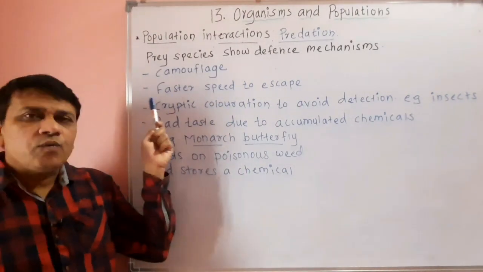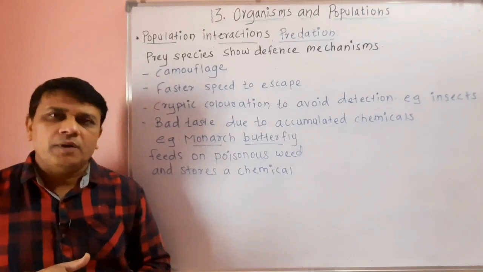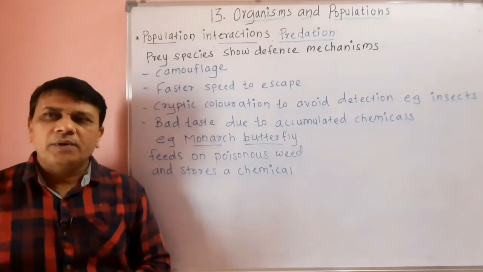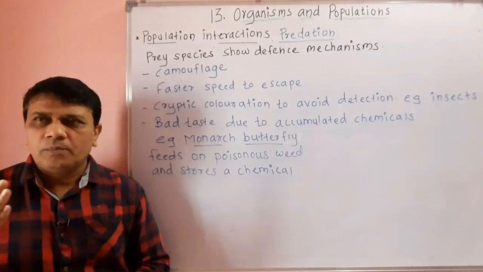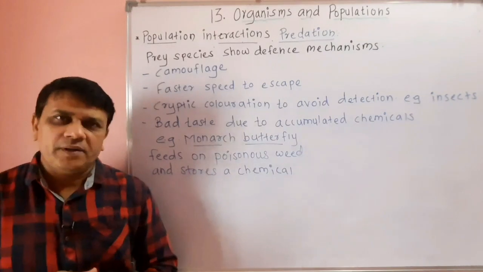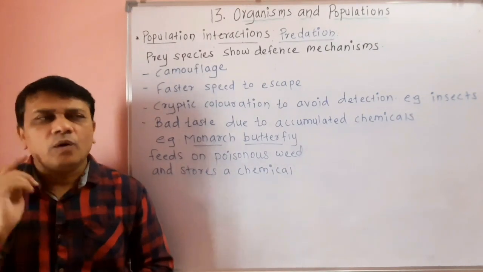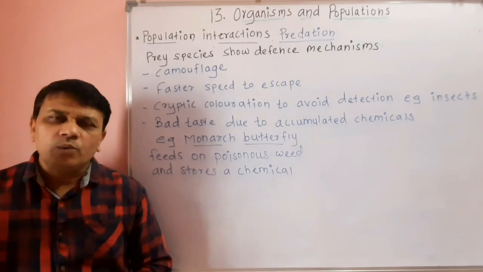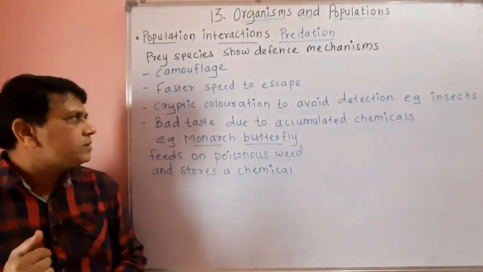Similarly, they have faster speed to escape from the predators. For example, you know that different kinds of deer have high speed. So such types of mechanisms are developed in the prey to escape their predators.